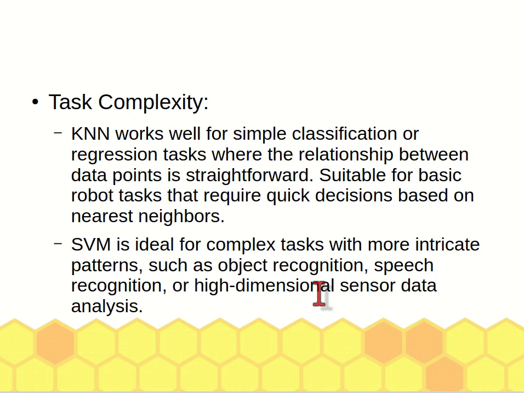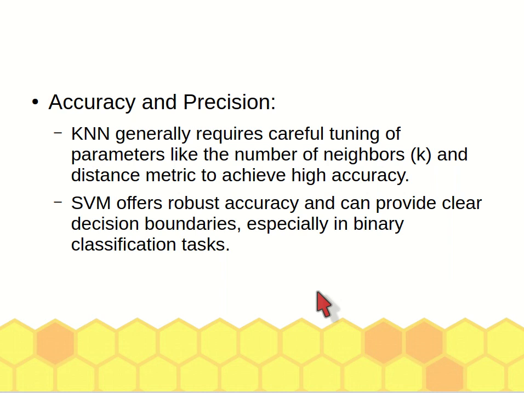In terms of accuracy and precision, KNN requires careful tuning. For example, you need to specify the number of neighbors and choose the distance metric carefully.